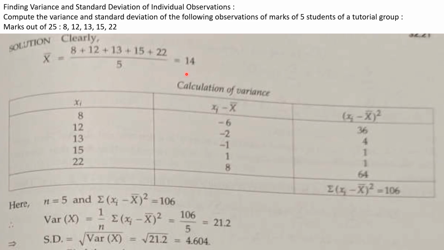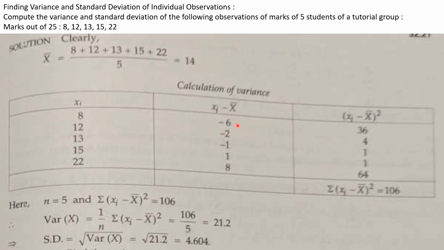So 8 minus 14, we get minus 6. 12 minus 14, we get minus 2. Understood these points, my children? 13 minus 14, we get minus 1. 15 minus 14, we get 1. 22 minus 14, we get 8. Understood all these deviations, my dear children?